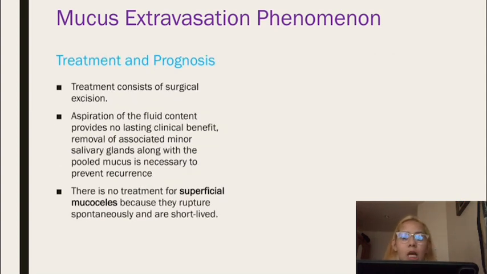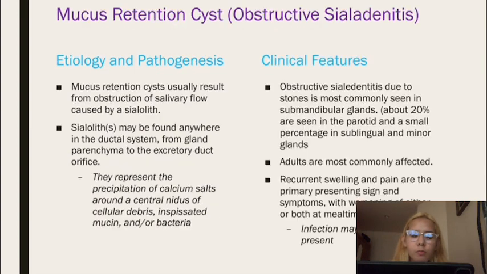So treatment consists of surgical excision. Aspiration of fluid content provides no lasting clinical benefit. Removal of associated minor salivary glands along with the pooled mucus is necessary to prevent recurrence. There is no treatment for superficial mucoceles. Next, mucus retention cyst or obstructive